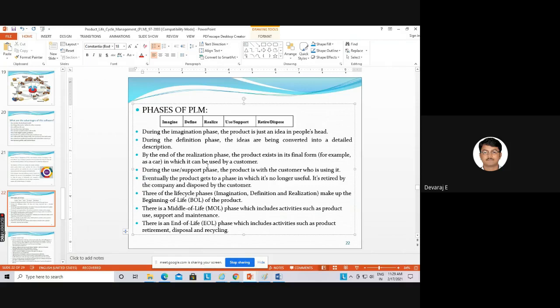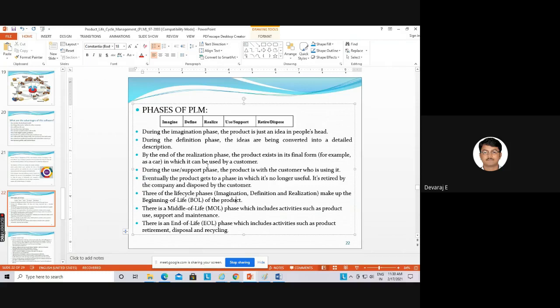We should understand what type of product. That is imagine. So if the customer is giving input like this, we should imagine in our brain what type of product, what type of technology or what type of products they are asking. So that is called as imagination phase. The product is just an idea. So we should analyze what are the inputs that the customers are giving, and we should imagine the product. So that is called as imagine phase.